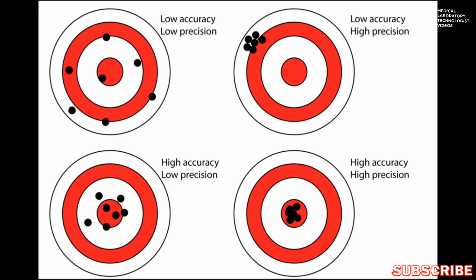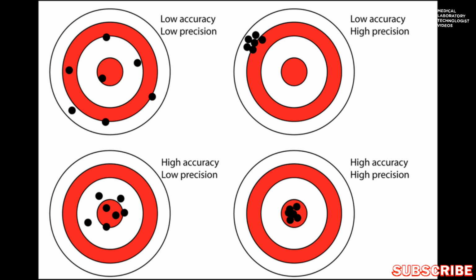Now you will come to this diagram. In this diagram you will see there are 4 circles. We will start from the left side upper circle. The center red circle is the target and the black dots show the results. Now you will see all results are scattered. No one is near the target and no one is near each other. So it means there is low accuracy with low precision.